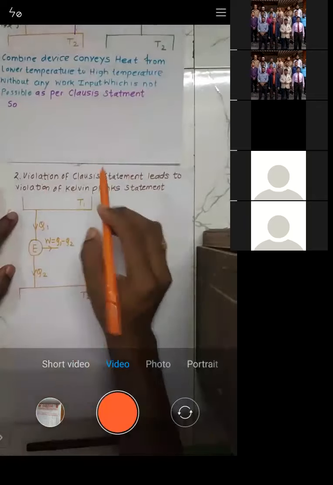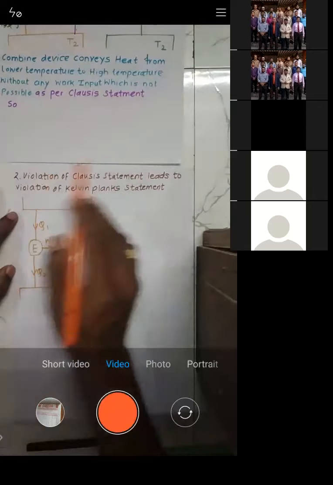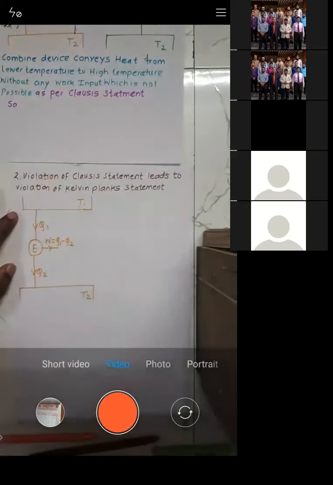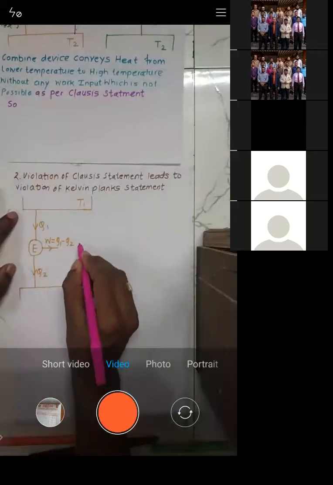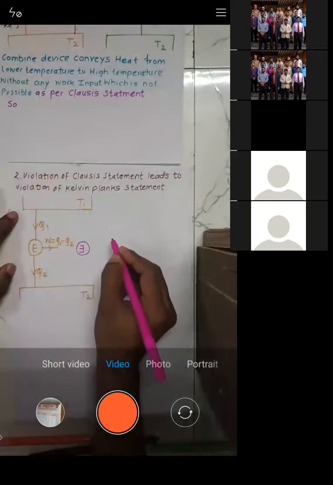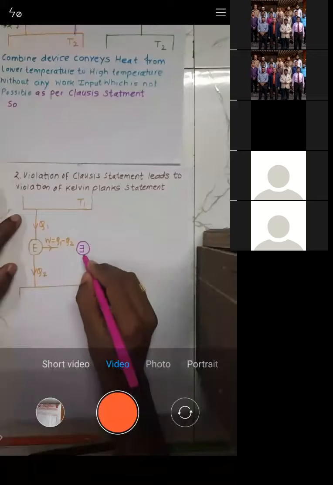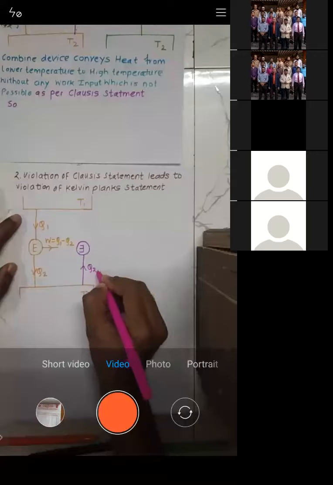Now let us violate the Clausius statement. Let us consider this reverse heat engine. What does this reverse heat engine do? It will extract Q2 amount of heat.